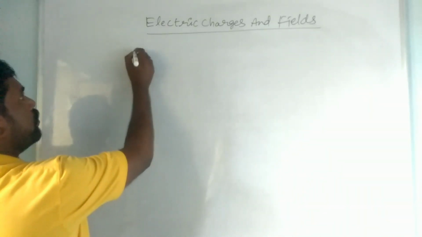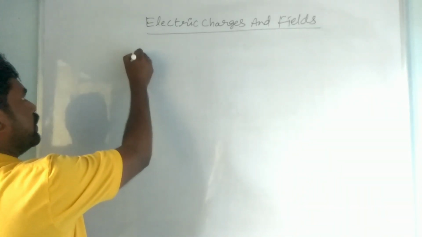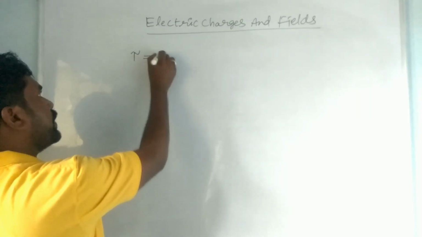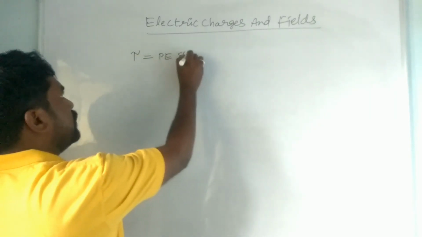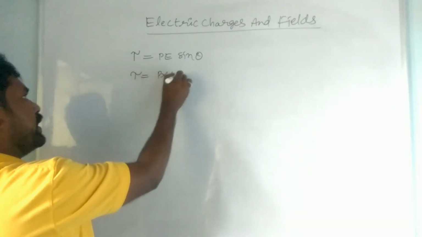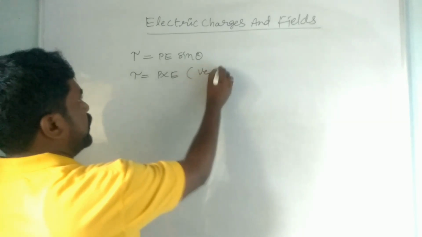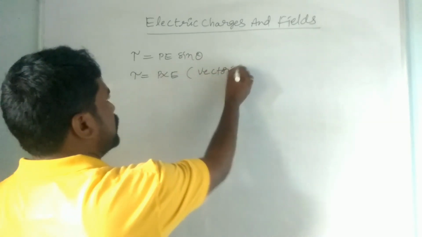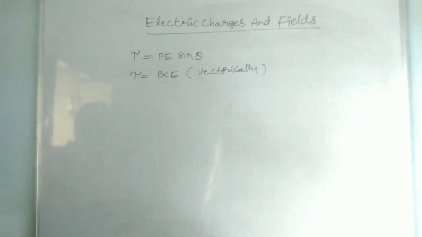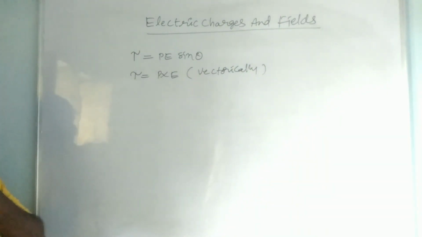Torque acting on the electric dipole in a uniform electric field, that is tau is equal to PE sin theta, where tau should be written as P cross E in vector form, right? So when is the torque maximum and when is the torque minimum?